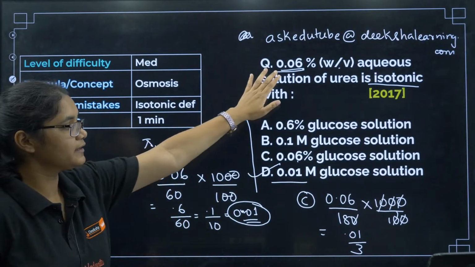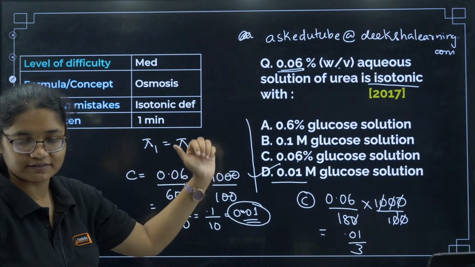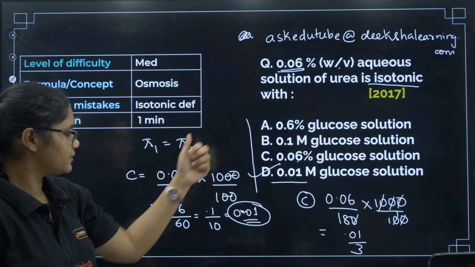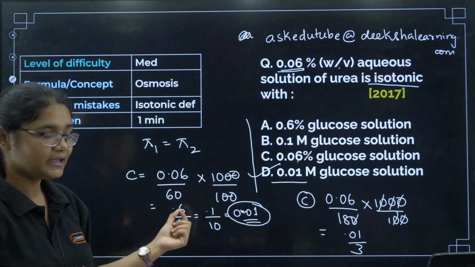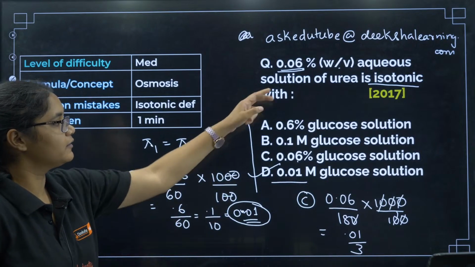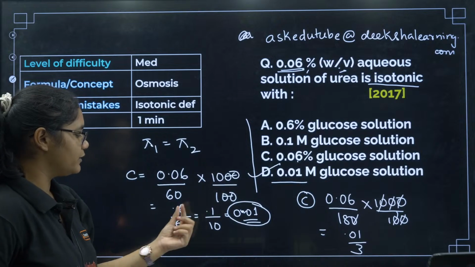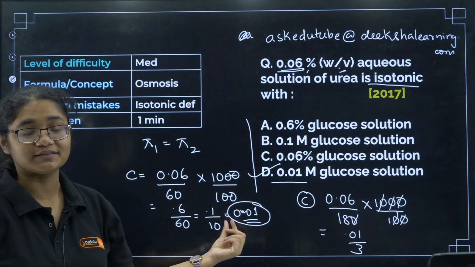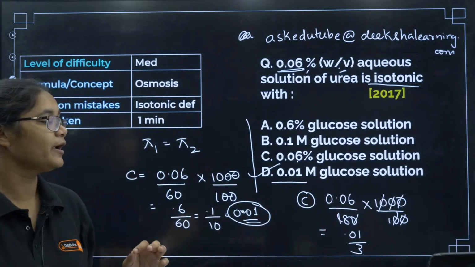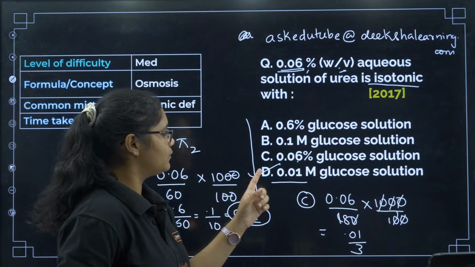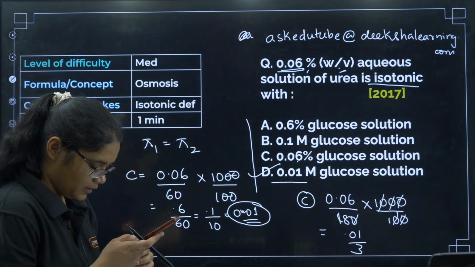I have calculated the molarity of this given concentration, right? It is 0.06%, means 0.06 gram, that is the given mass. Urea is there, so urea molar mass is 60, into 1000 divided by the volume. Percentage means volume will be 100. So if I calculate, I get the molarity as 0.01. So I have to find that option where the molarity will be 0.01, and that is directly given here in option number D. So that is why option number D here.